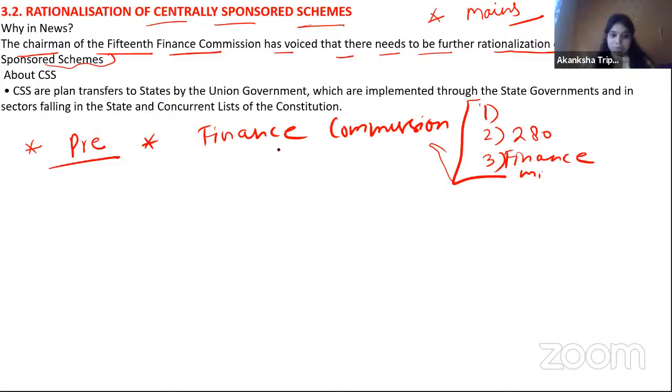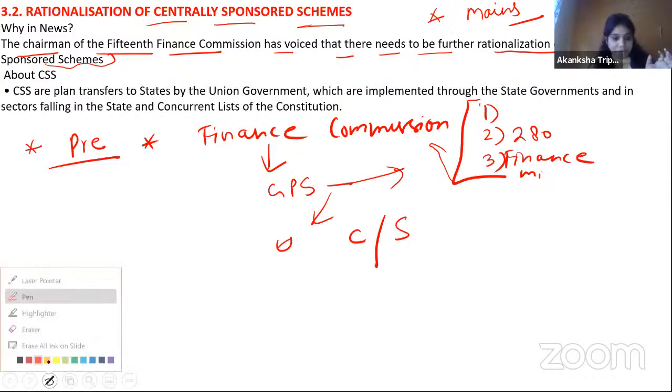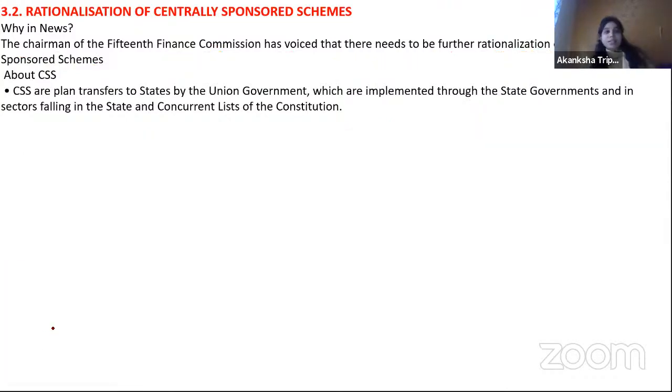All these things. If you read these, then you will know the role of the Finance Commission. As I told you, see, remember this one concept: the Finance Commission is more like a GPS navigator, and they tell how to allocate, how to divide funds between center and state. This is the work of the Finance Commission. Now the 15th Finance Commission has come. Recently there was a lot of uproar, especially in the southern states. Why?